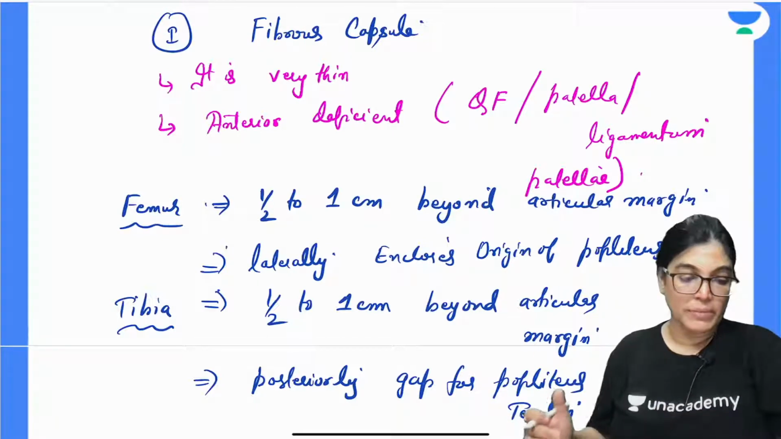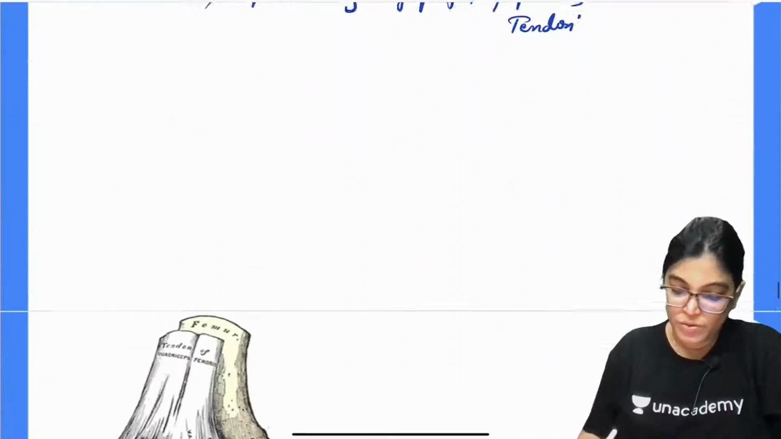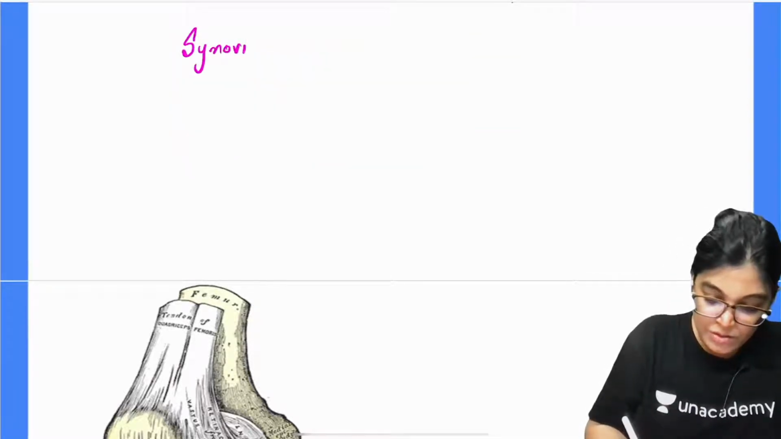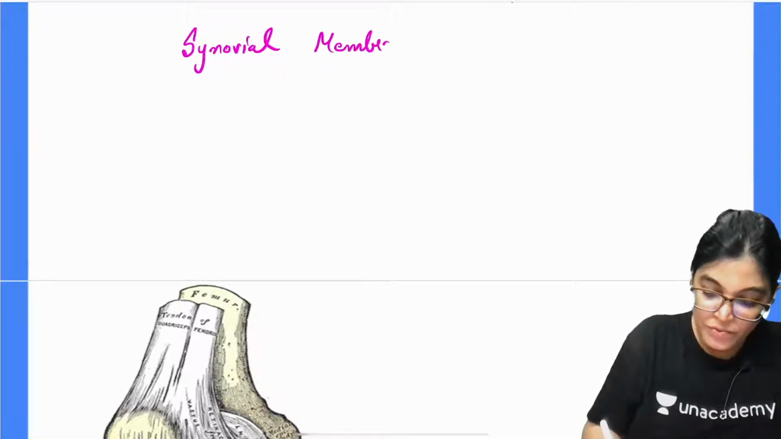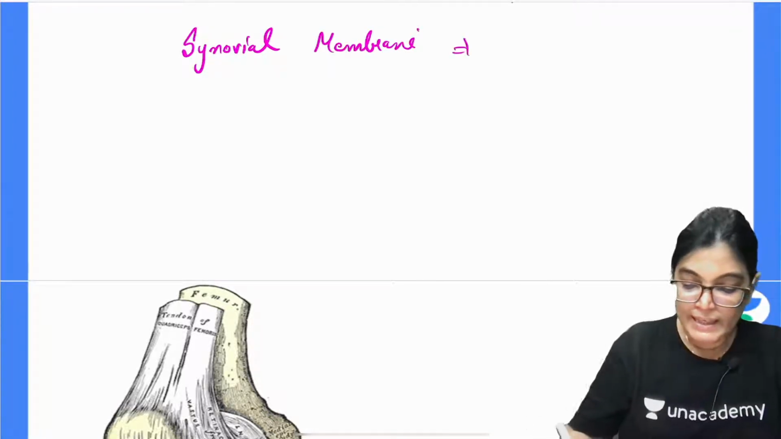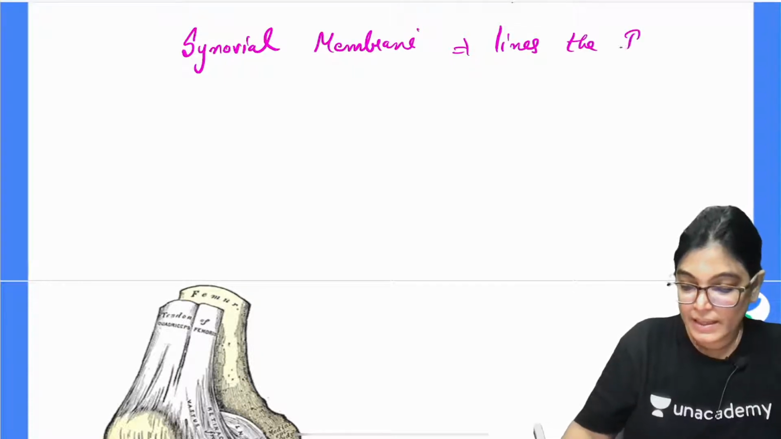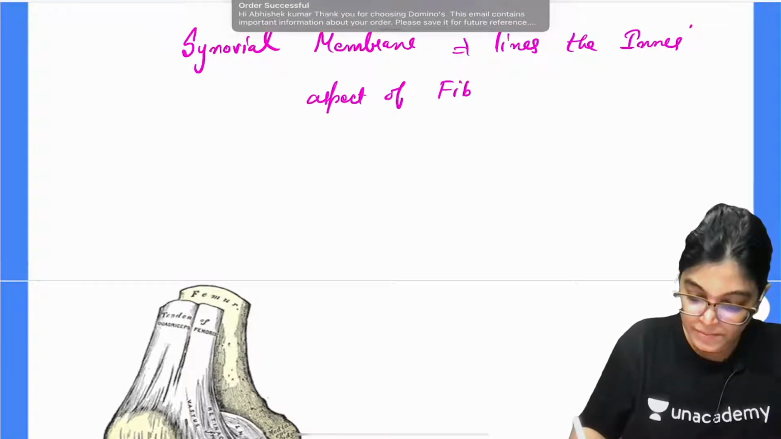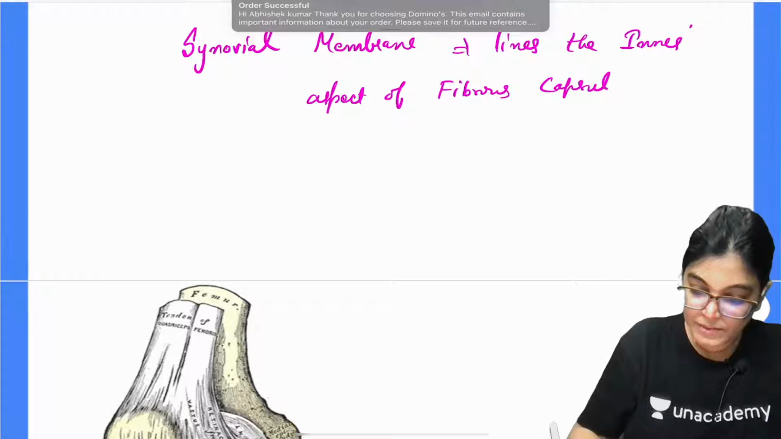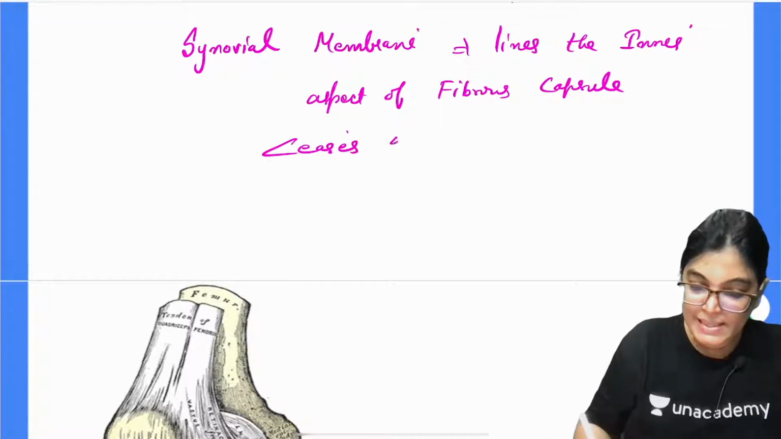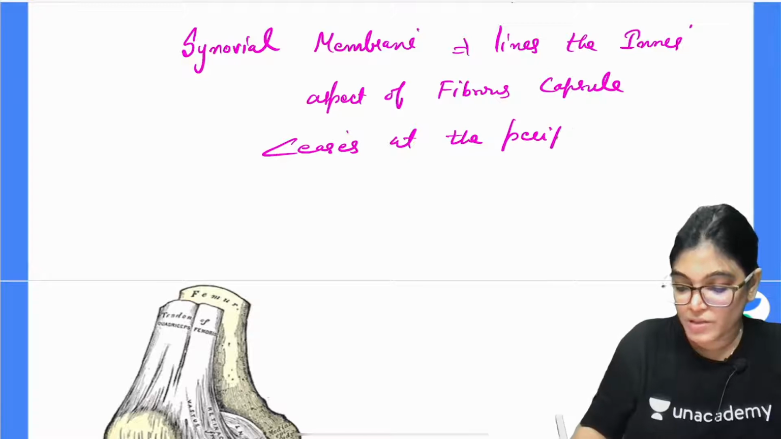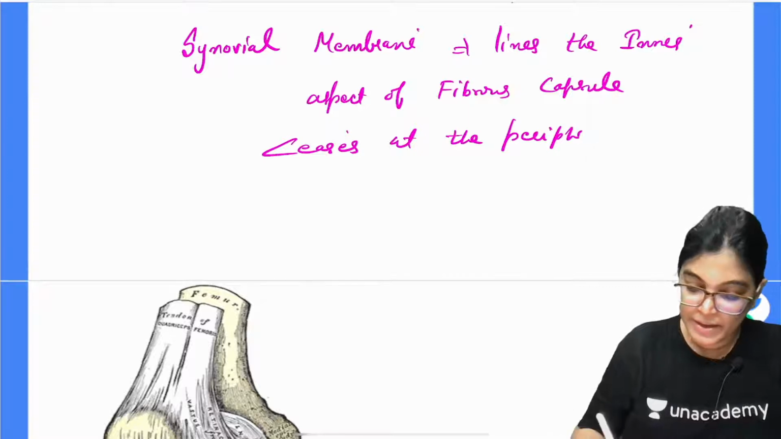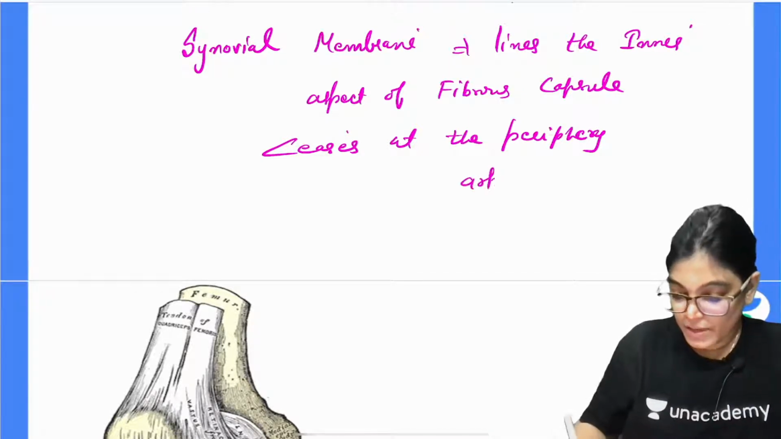Now coming to the synovial membrane. One of the students has asked about it also, so let me complete the synovial membrane now. Please note down, the synovial membrane lines the inner aspect of the fibrous capsule, and it is very important to note that it ceases at the periphery of the articular margin.